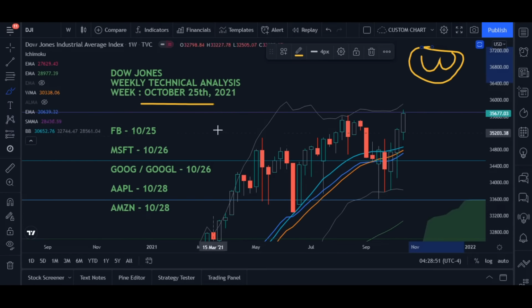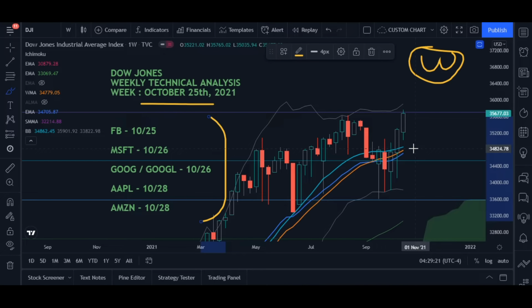Before I do the technical analysis, let me update you on this. As you know, October 2021 is an earnings month, which means the companies are posting their earnings this month, and many have already posted. In the coming week, these giants are going to post their earnings, and they are going to affect the S&P directly and the Dow indirectly.